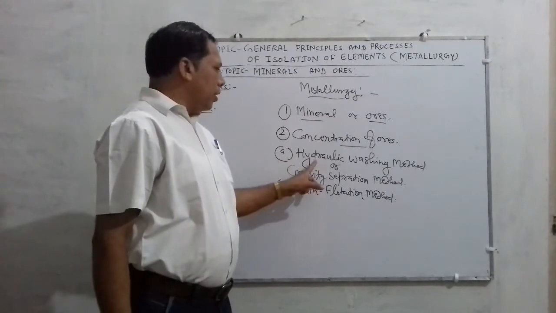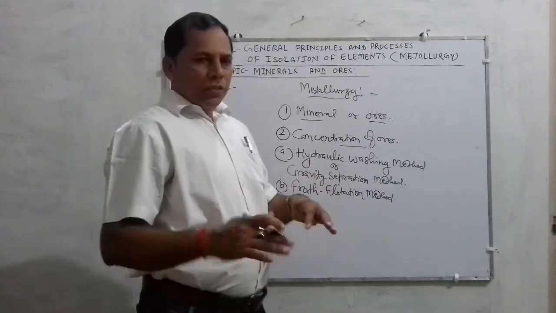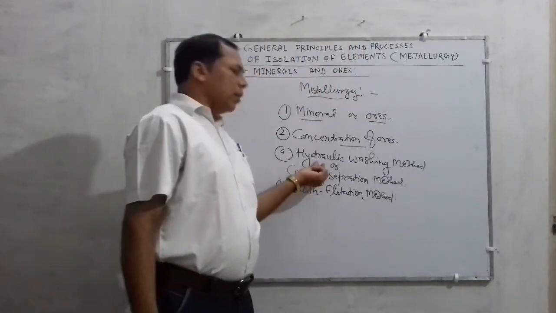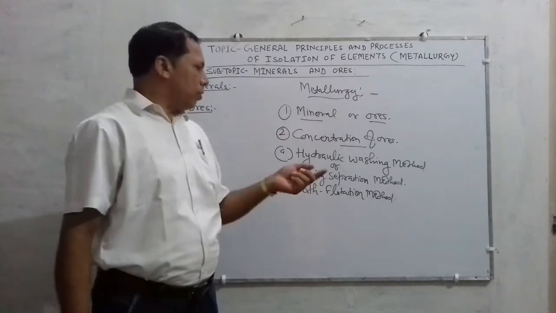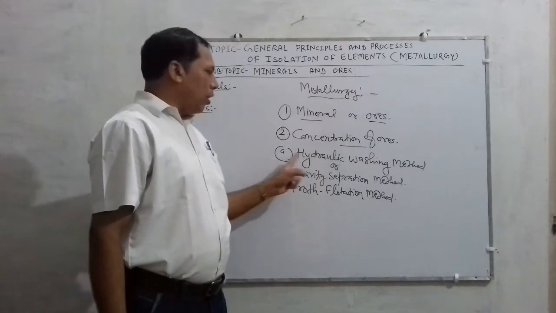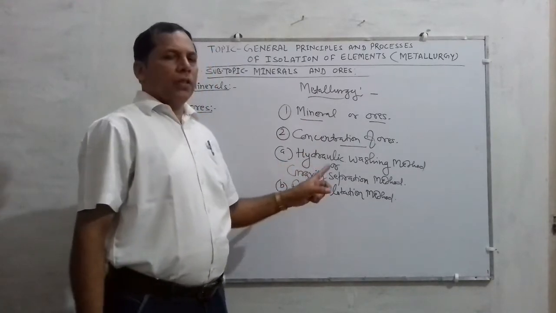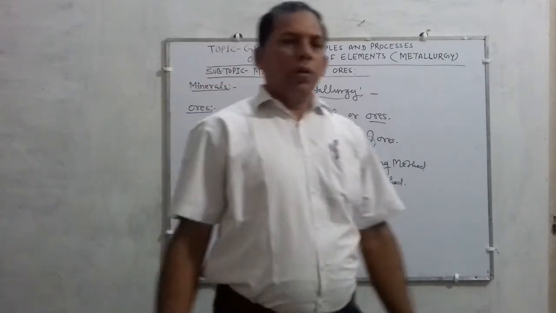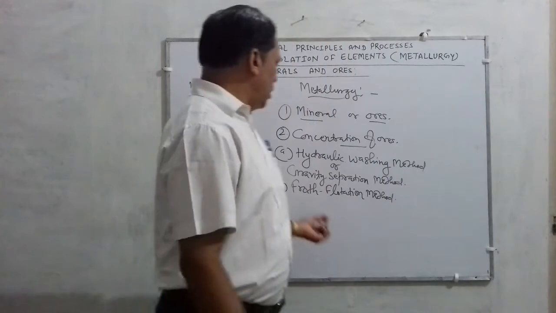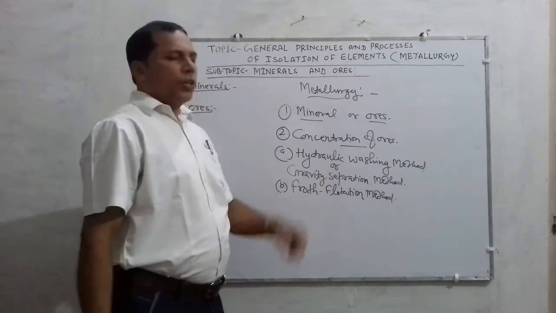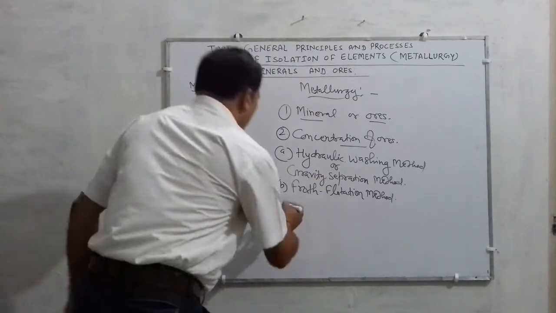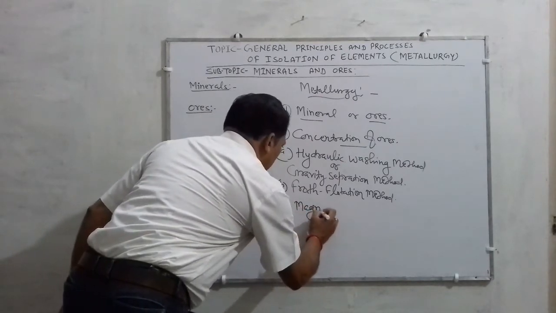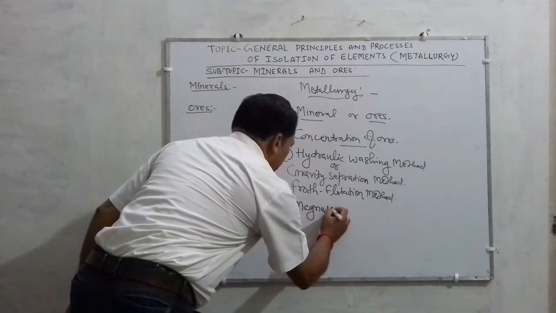Generally, know that for the concentration of heavier ores, or generally oxidic ores, this first method, hydraulic or gravity separation, is applied. While if the nature of the ore is sulfidic, then the froth flotation method is applied. The third method of concentration is known as the magnetic separation method.